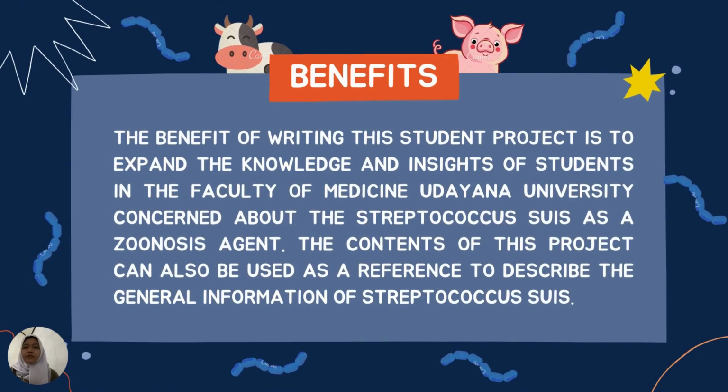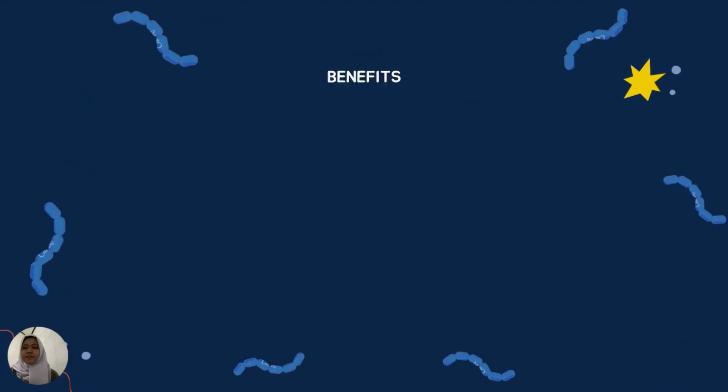The benefits of writing this student project is to expand the knowledge and insight of students in the Faculty of Medicine Udayana University concerned about Streptococcus suis as a zoonosis agent. The contents of this project can also be used as a reference to describe the general information of Streptococcus suis. Next page.